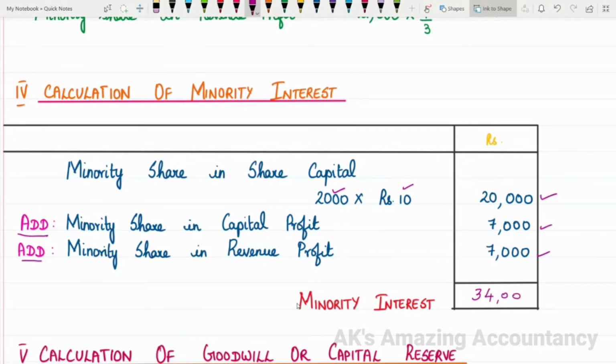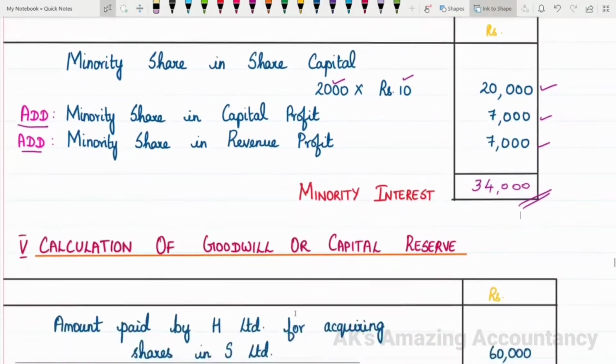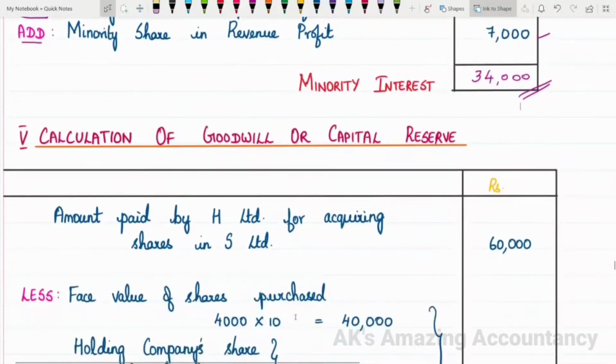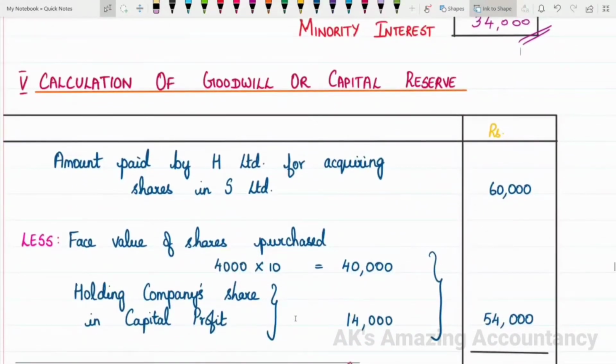34,000. So how will you call this 34,000? This 34,000 will be called as minority interest. Now let us proceed to the next step. The next step is calculation of goodwill or capital reserve. So let us do the calculation as per the procedure.